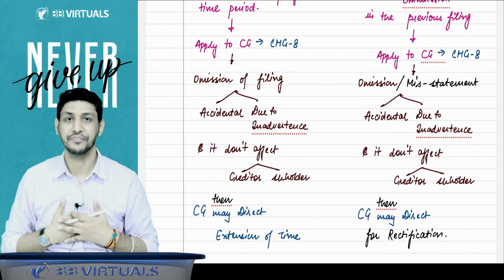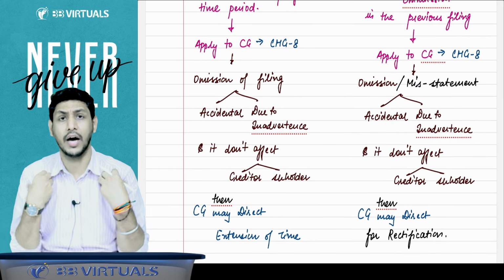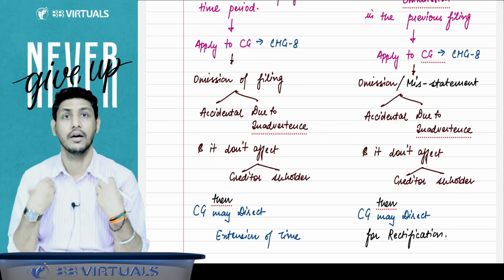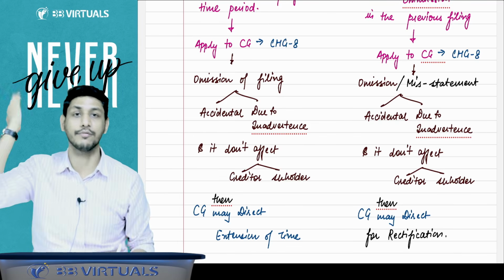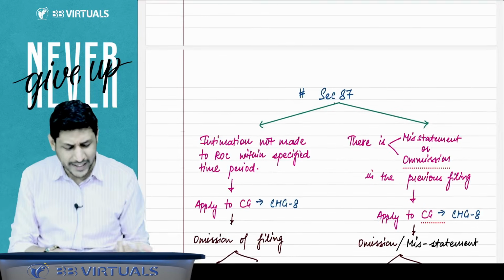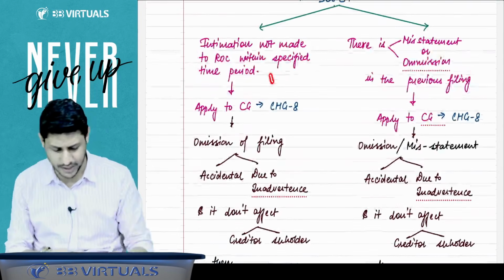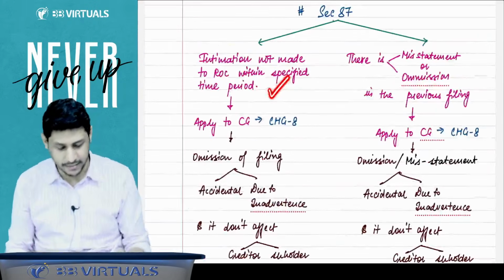Please condone our delay and omission, and please grant us time so that we can file that form to the ROC. So you can take an extension from the CG, as given in section 87.